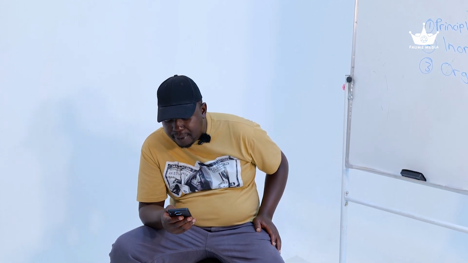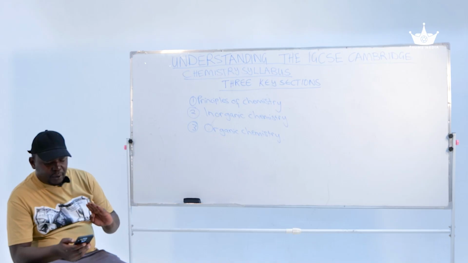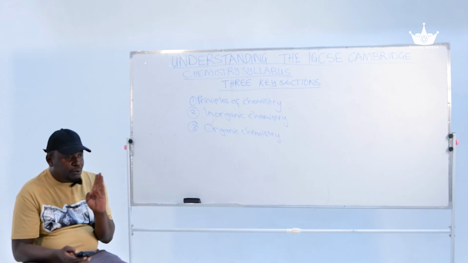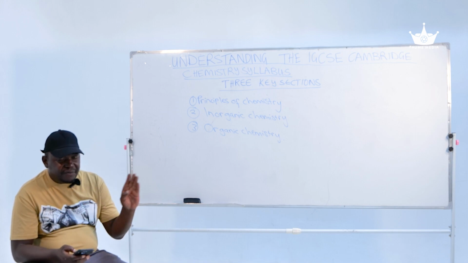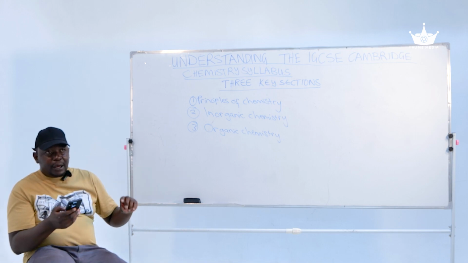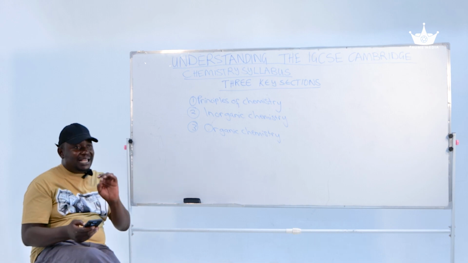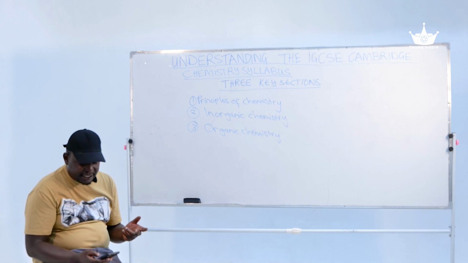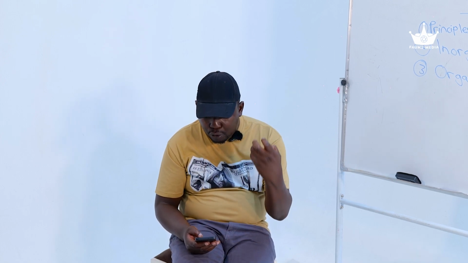Right. The next concept is called organic chemistry. Organic chemistry, this is the chemistry of carbon compounds. So we're going to have the introduction to organic chemistry, where we're going to be talking of the alkanes, the alkenes, and the various functional groups. We have the alcohols, we have the esters, the acyl chlorides. All right, the functional group that you have to be knowledgeable on is dependent upon the level of study you are at. We're also going to talk of hydrocarbons, crude oil, the fractional distillation.